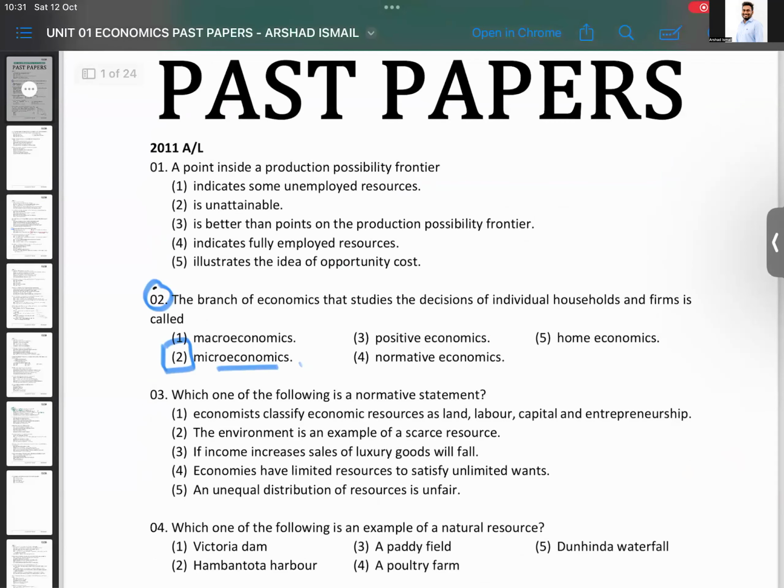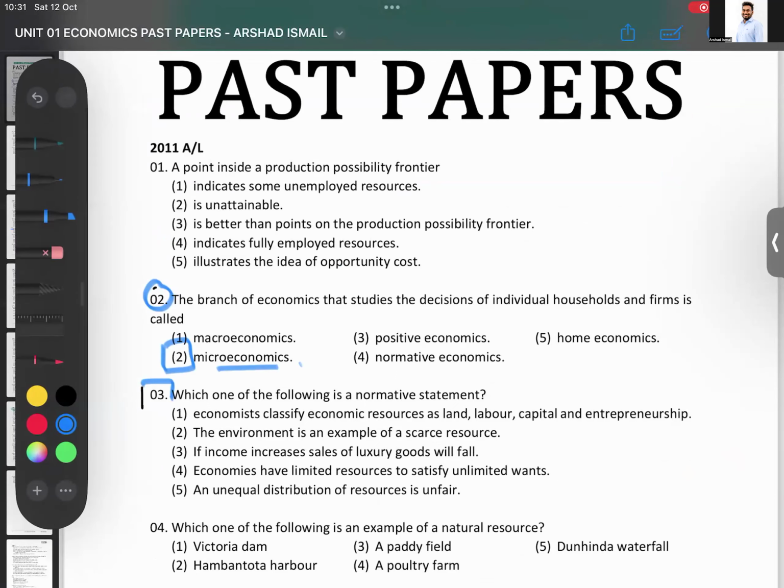2011 question number 3. What do you all think? Which of the following is a normative statement? Normative statement. Okay. This is a good question because the word should is not there. Some of you look for the word should, to think which one is the personal opinion.